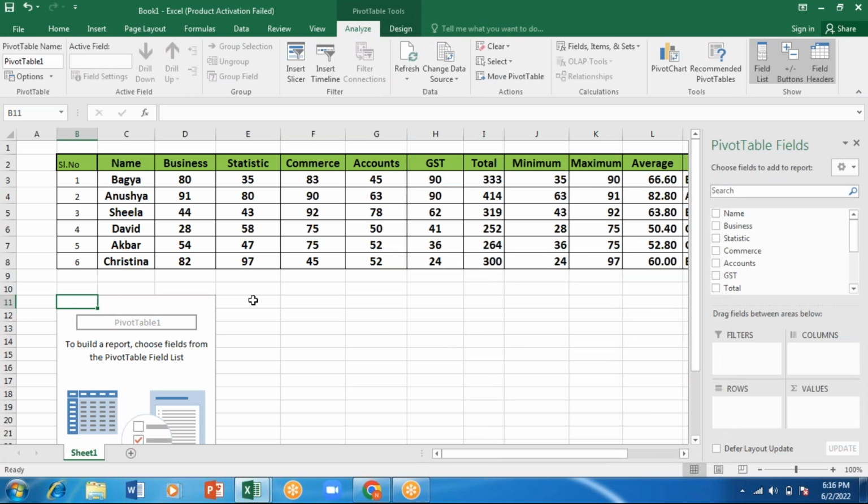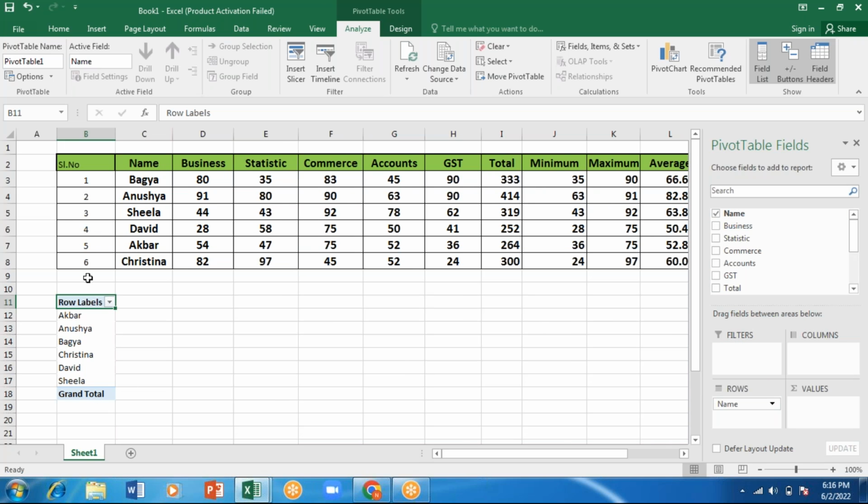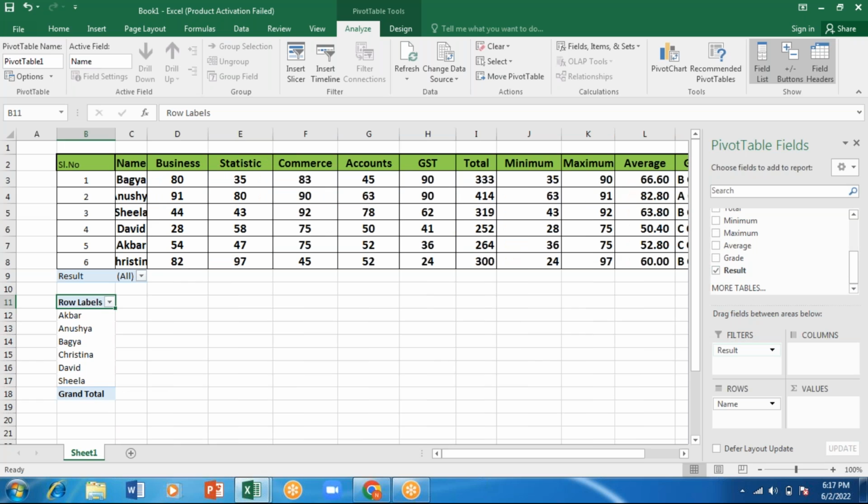When I click OK, I'm getting the pivot table here. What options do I want to select? Drag the fields between the areas below. I want the name in the rows, so I got the row names here. After this, I want the filter. I want to filter the result, whether they pass or fail. So it is coming on the top.